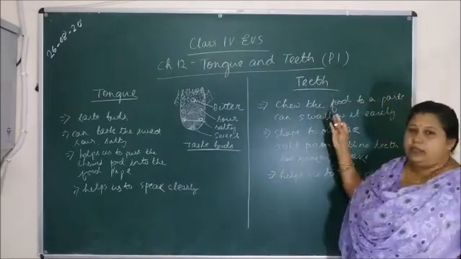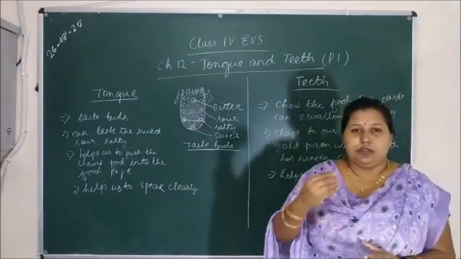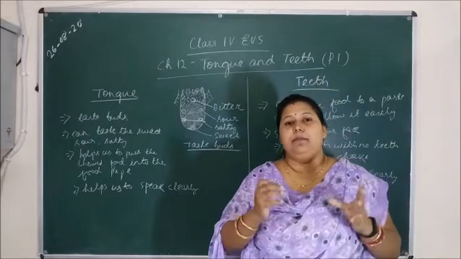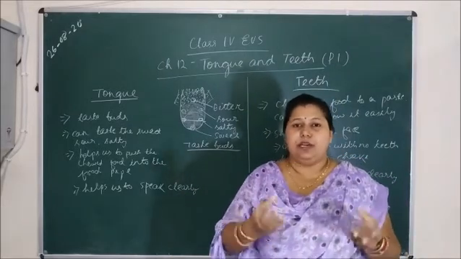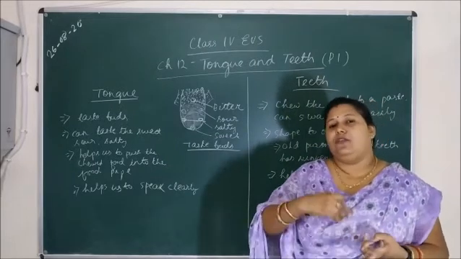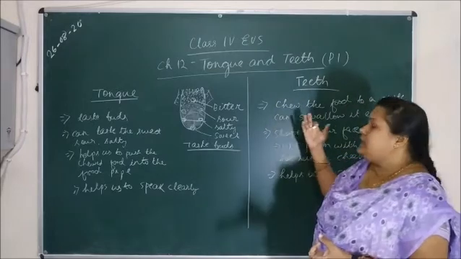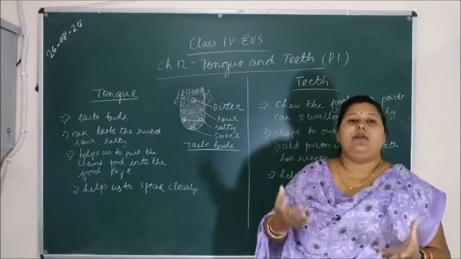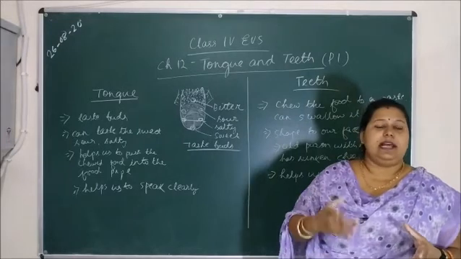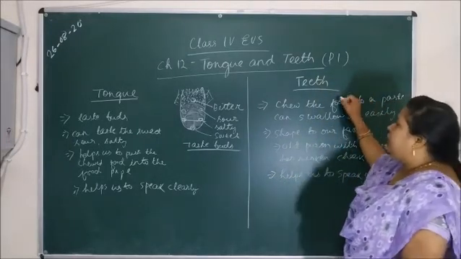Then the teeth chew the food and make a complete paste so that we can swallow it easily. Second, while chewing, it helps our stomach to digest easily. This is the first role of the teeth.